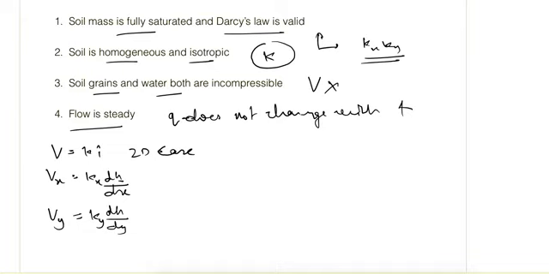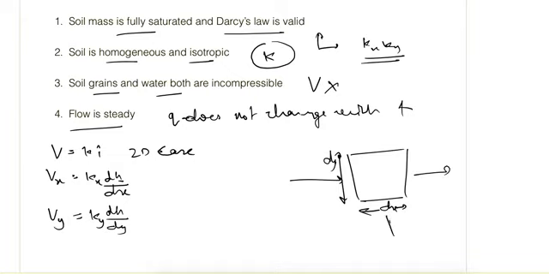And now if we consider an element and flow through it, so this is an element and this is dx, dy, and perpendicular to the screen is dz.